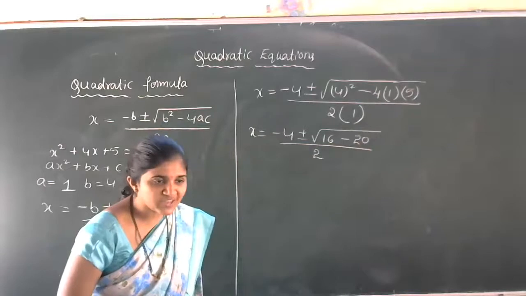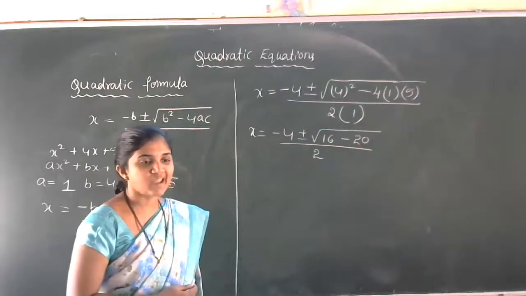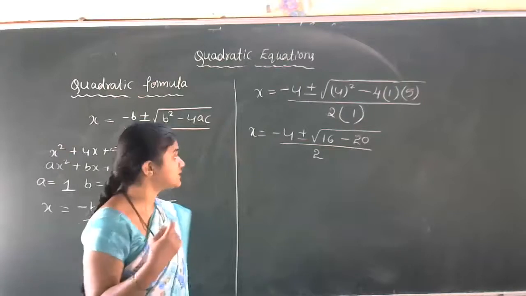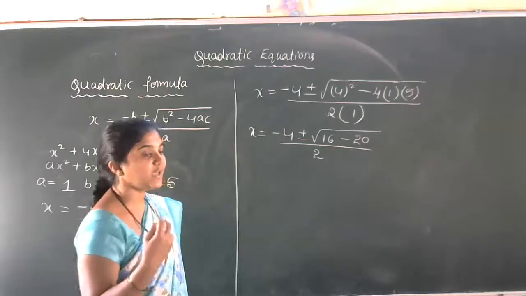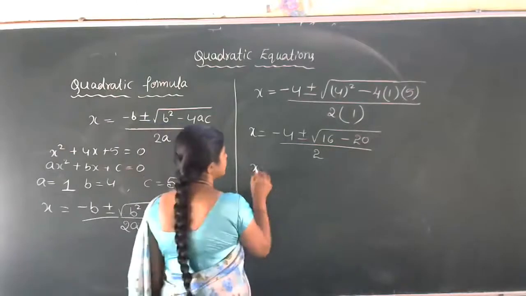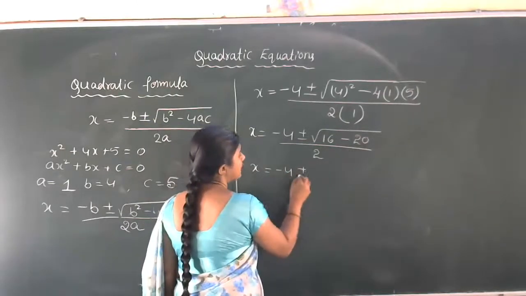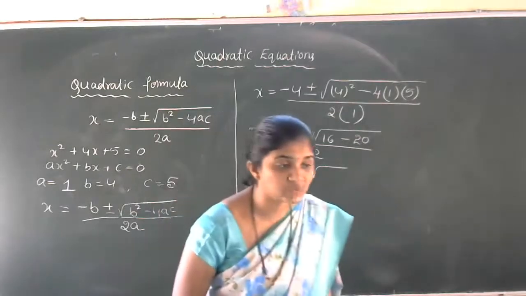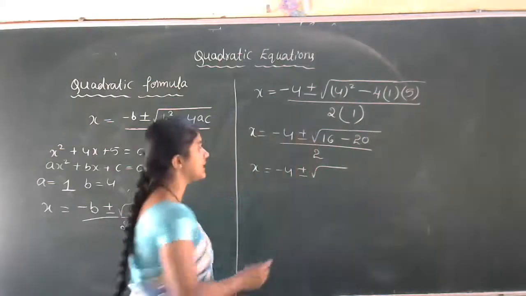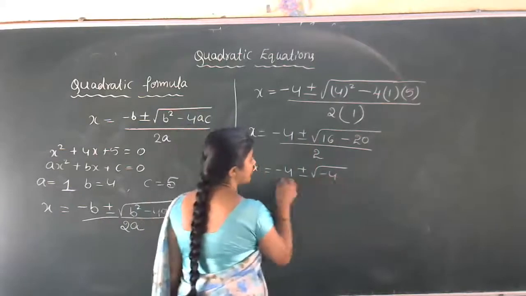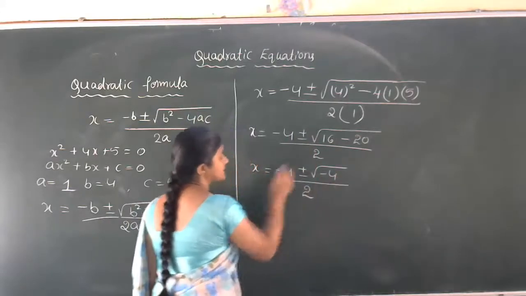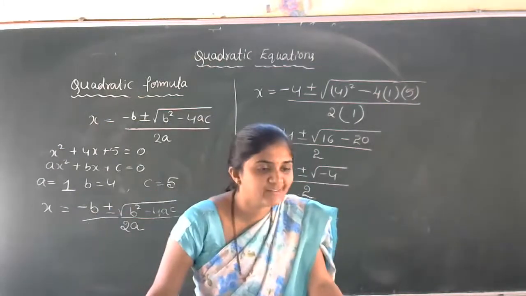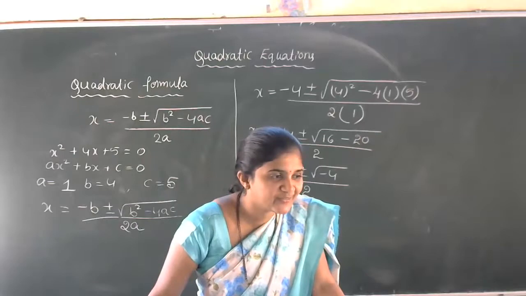Some students got the answer minus 1, minus 3. Okay, so then x is equal to minus 4 plus or minus square root of 16 minus 20, which is minus 4, divided by 2 ones are 2. Now x is equal to what? What result will you get here?